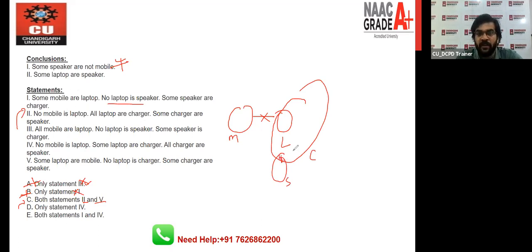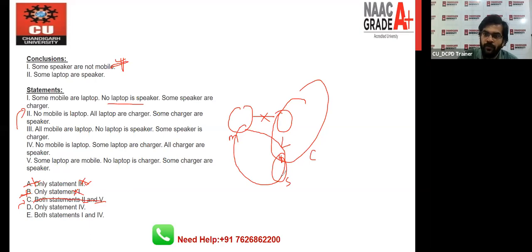Now if you read the conclusion, some speakers are not mobile. Definitely this is right here, but you can see that the speaker circle can also be drawn like this. What is the problem? This means the second one is wrong, and the third, there is no need to check the C option, this is wrong.